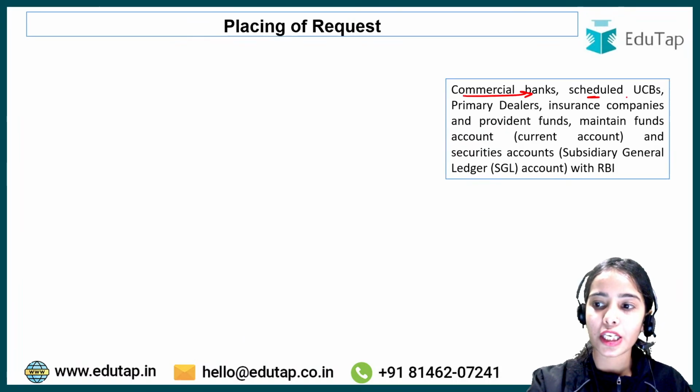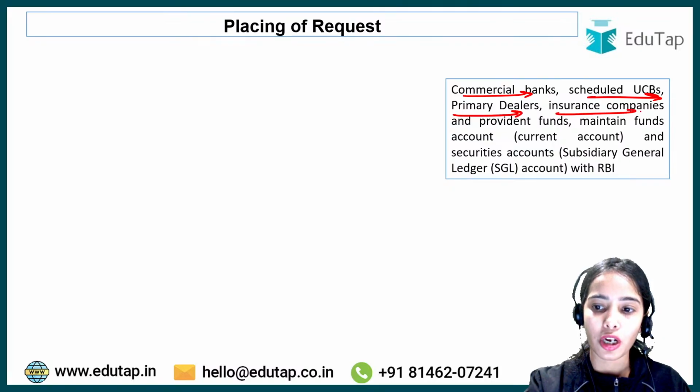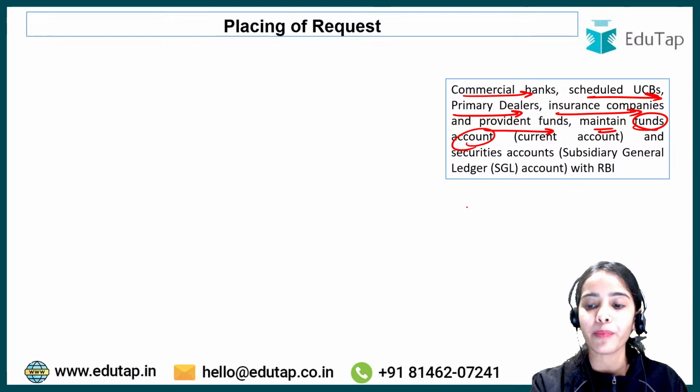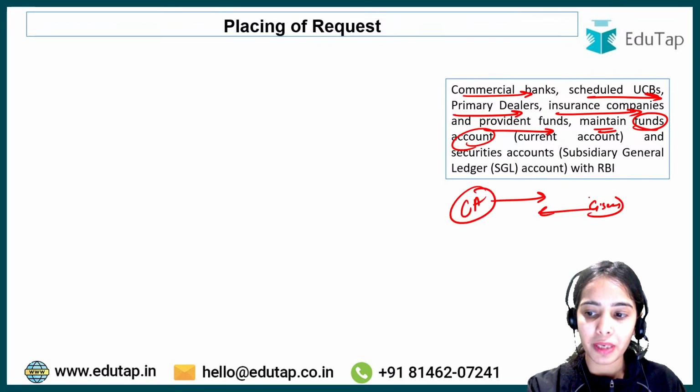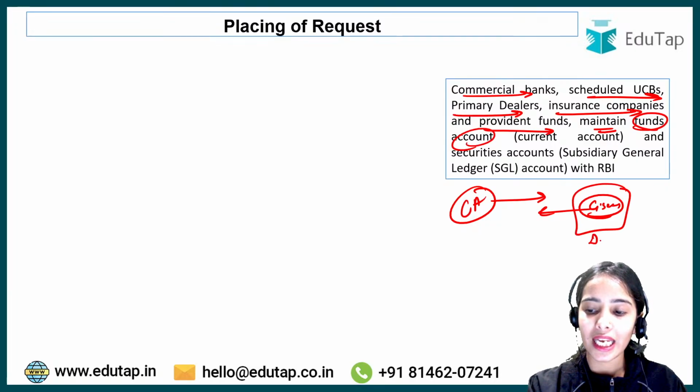So commercial banks, scheduled urban cooperative banks, primary dealers, insurance companies, and provident funds maintain a funds account with the Reserve Bank of India. Through the current account, they can pay to buy government securities from the RBI, and these government securities are kept in demat form in the subsidiary general ledger account.